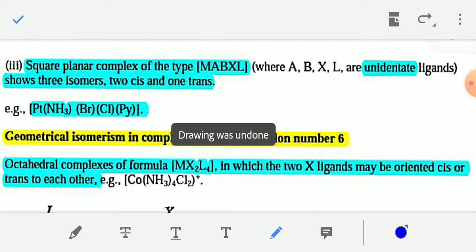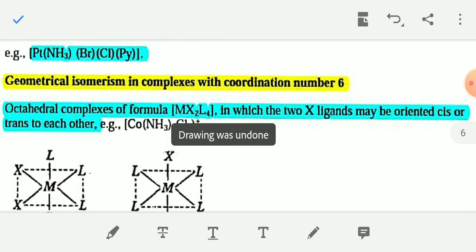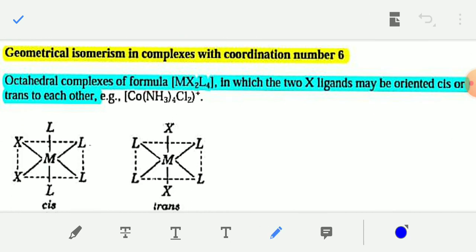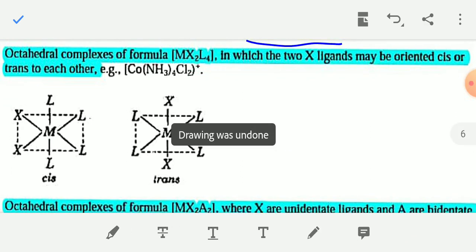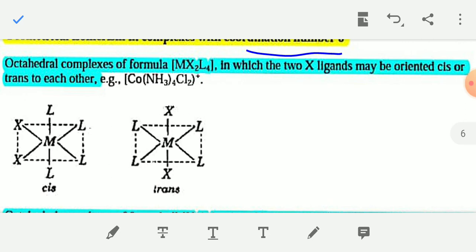Okay, now geometrical isomerism in complex compounds having coordination number 6, that is octahedral complexes. Octahedral complexes of formula MX2L4: if the two X ligands are arranged on adjacent positions, then this is known as cis isomer, and if they are arranged opposite to each other, then it is known as trans isomer.